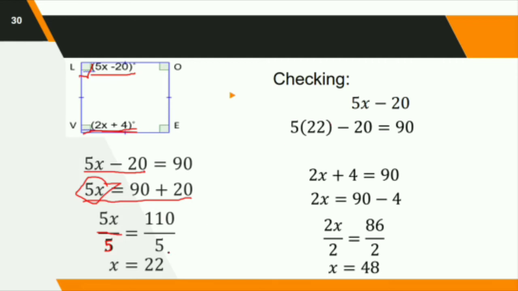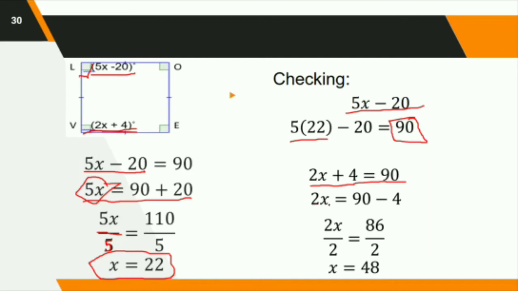Since we already have a value of x, in 5x minus 20, replace the value of x here, the 22. So we multiply 5 multiplied by 22 minus 20 is equal to 90 degrees. This is just a checking that what we have got is correct. Let's proceed to another equation. 2x plus 4 equals 90.